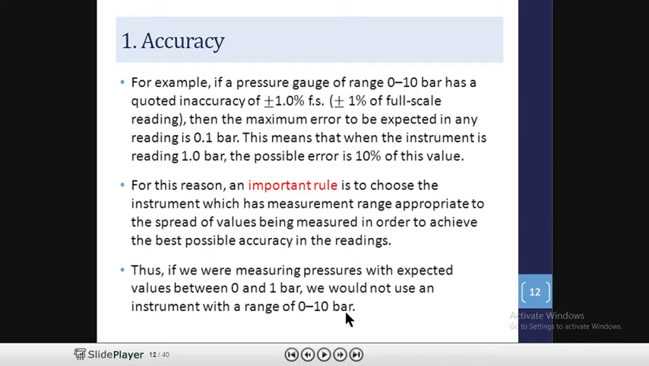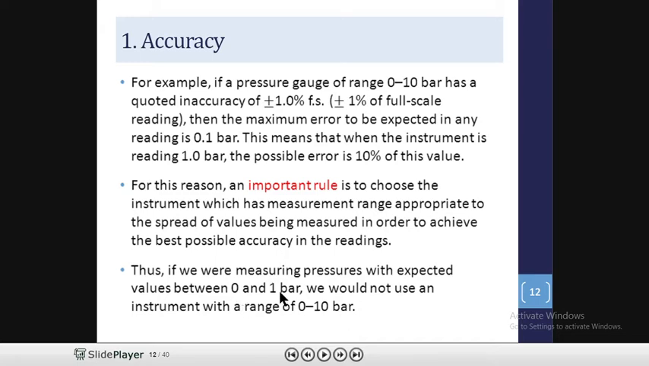Normally this is the rule made for this measuring instrument: the range of the instrument should not be too high. What they want to say is that if we want to measure pressure between 0 to 1 bar, then the pressure gauge we use should not have a much higher range. To measure 0 to 1 bar, we will not use an instrument with a range of 0 to 10 bar.